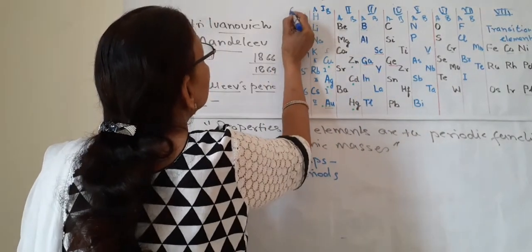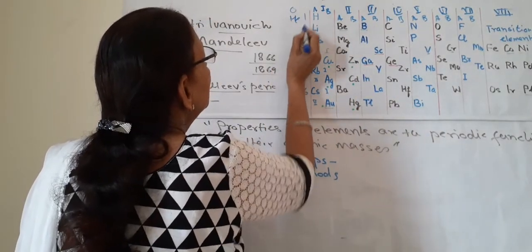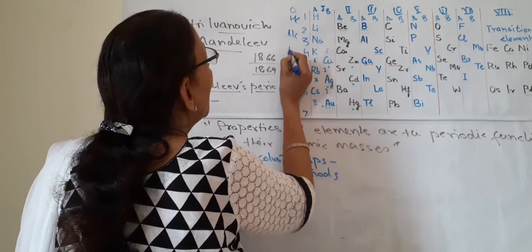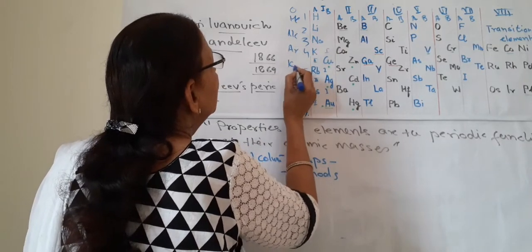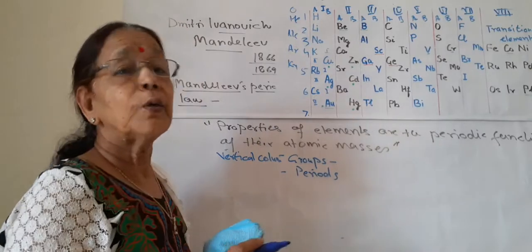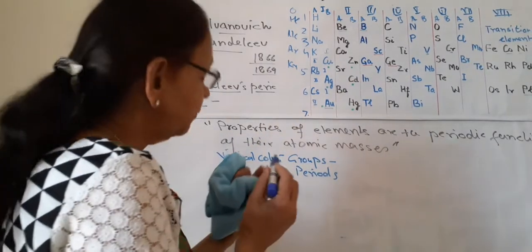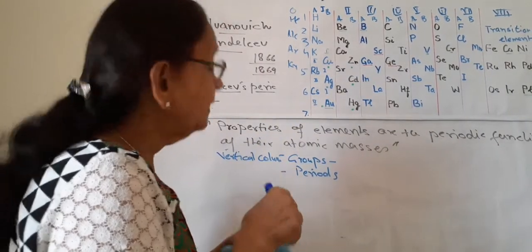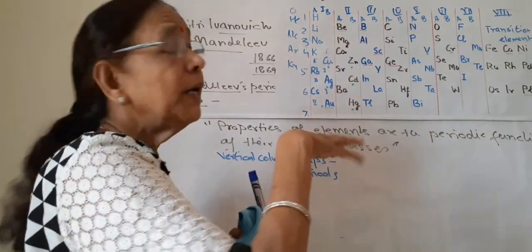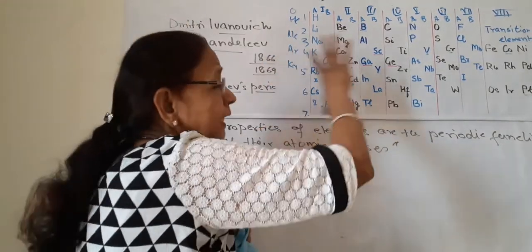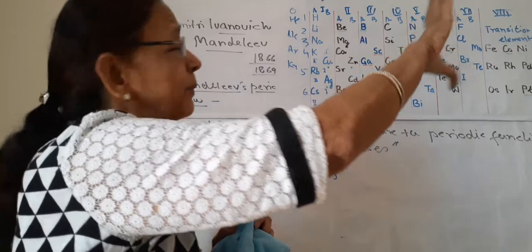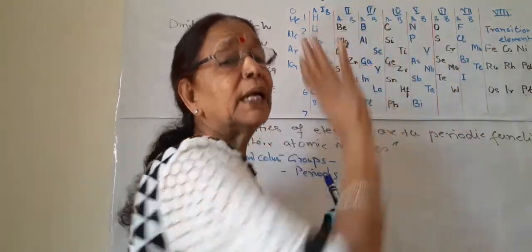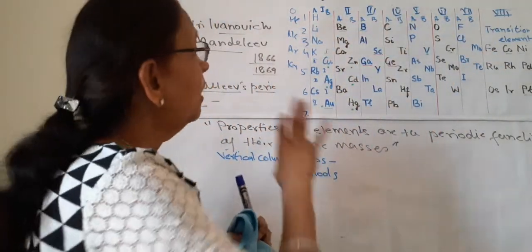These noble gases were helium, neon, argon, krypton and so on. They did not disturb Mendeleev's table.